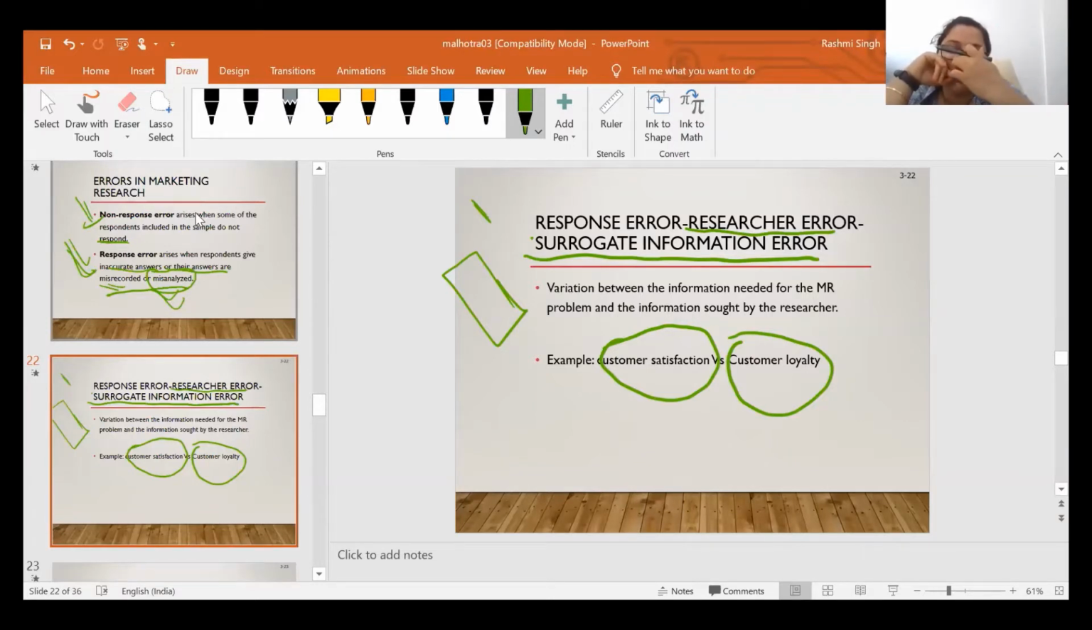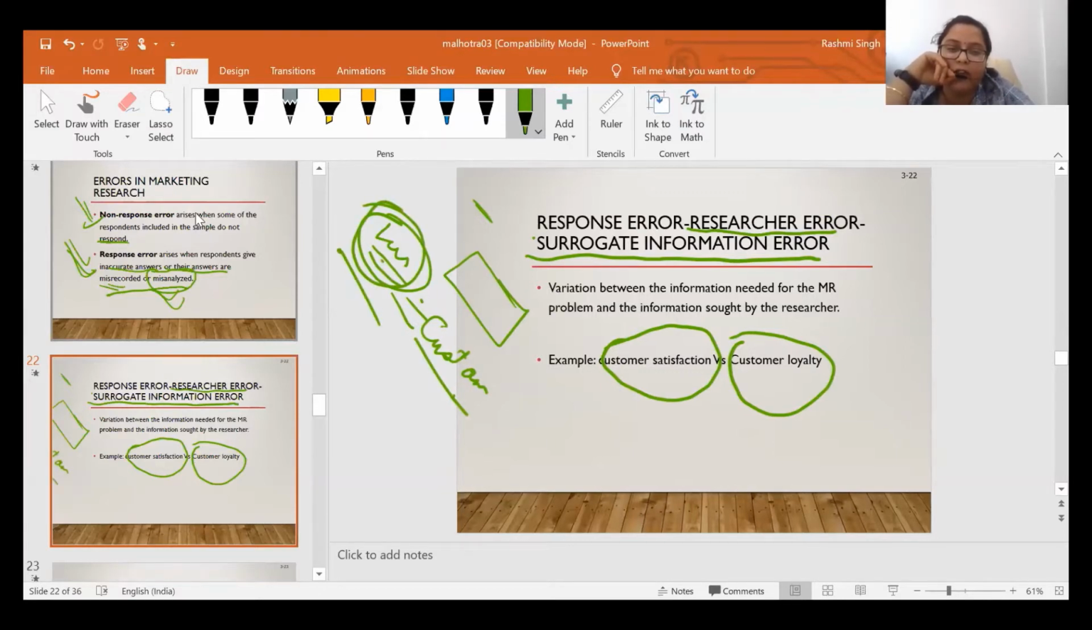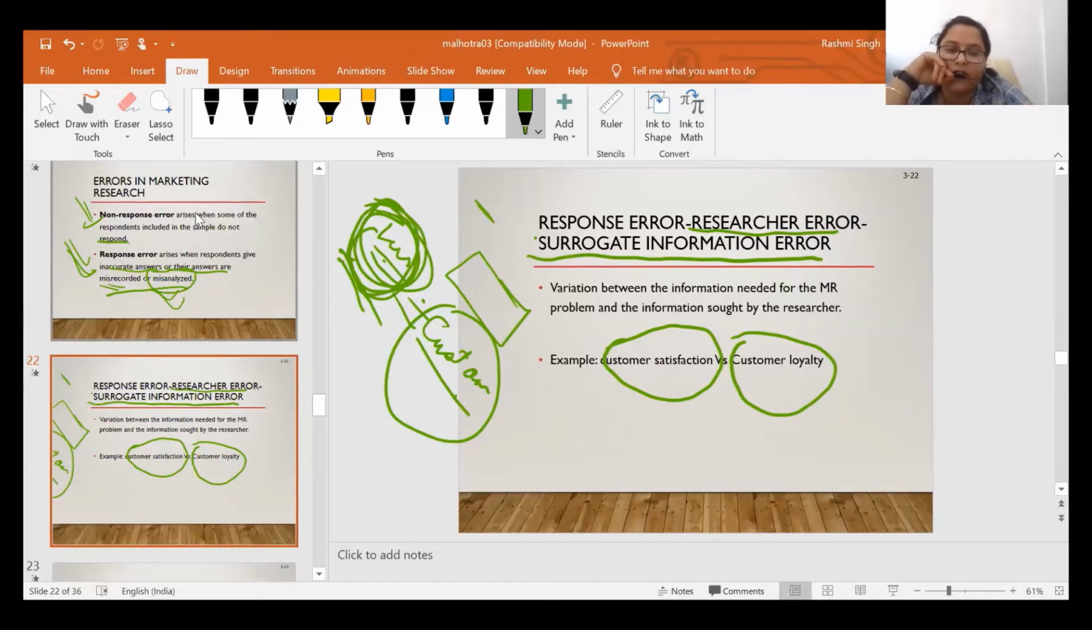If I ask you to measure customer satisfaction and you consider that customer satisfaction is more or less the same as customer loyalty, then instead of measuring customer satisfaction you are measuring customer loyalty. Then it will create an error known as surrogate information error, because in your actual problem you have to measure customer satisfaction, but as a researcher you are considering both terms the same, when in actual both terms are different.